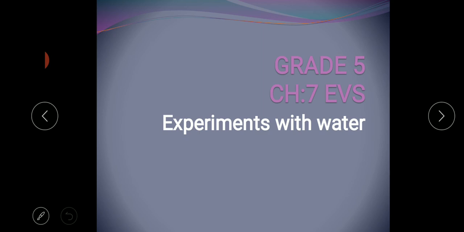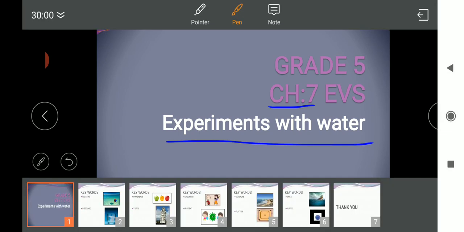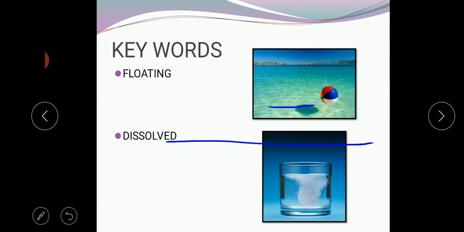For grade 5, today we are going to start a new chapter in EVS. The seventh chapter, the name is Experiment with Water. Today we are going to discuss the keywords of this chapter. The first one is floating.